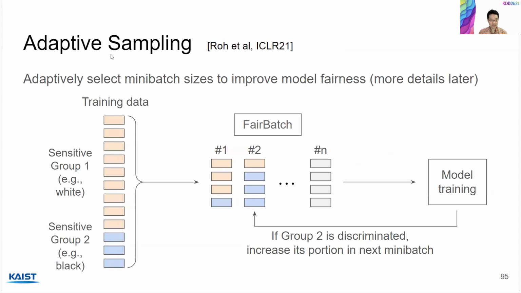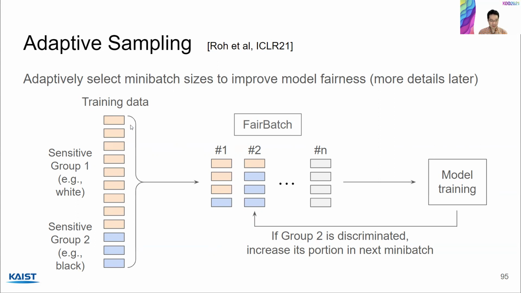The third approach I'd like to introduce is adaptive sampling. So this is a type of adaptive reweighting proposed by Roh. The idea is to adaptively select mini batch sizes to improve model fairness. Here, this paper is assuming that the model training uses stochastic gradient descent, which involves taking samples from the training data and training on these mini batches.